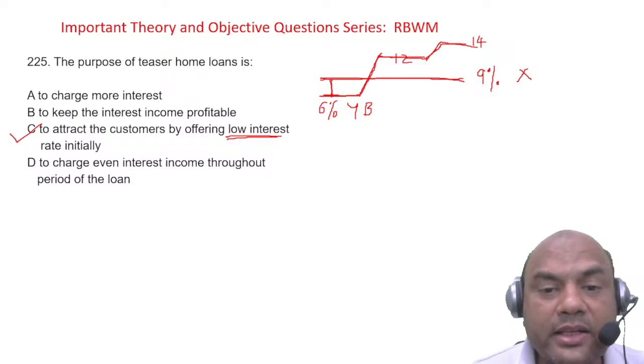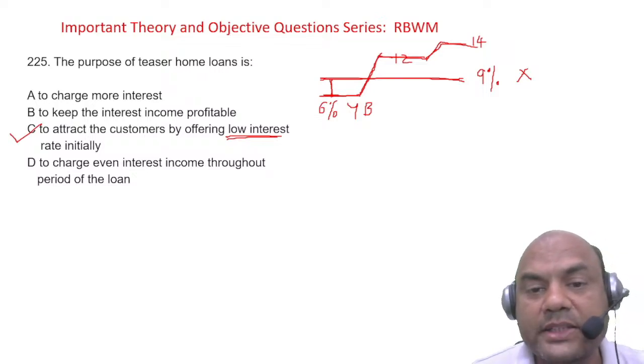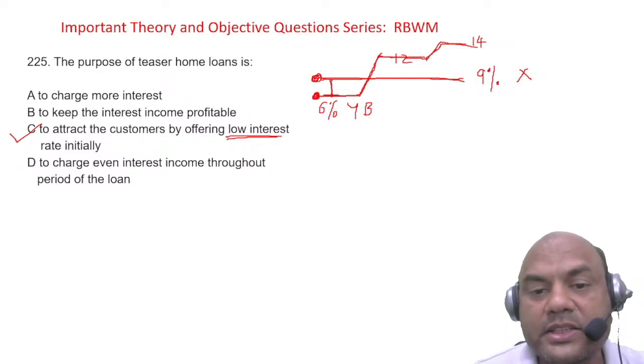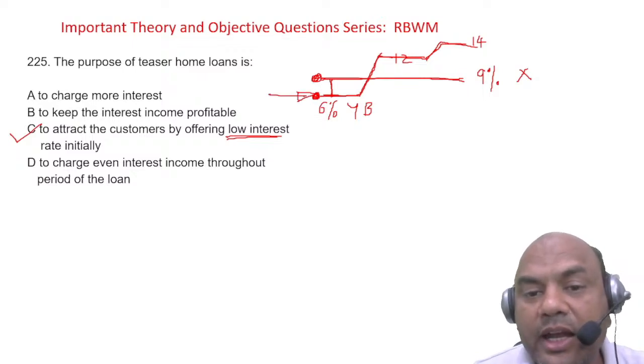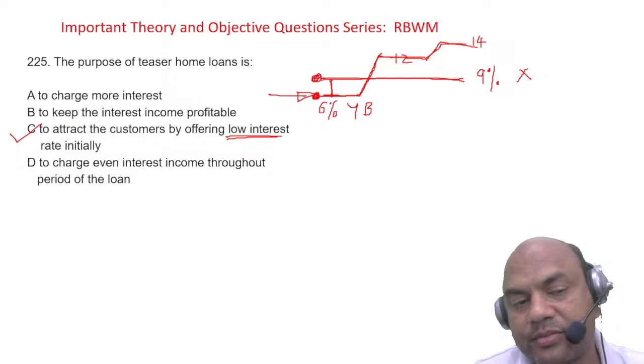So to attract the customers, here what will happen? Somebody will see the rate of interest at 9% over here, and other way here he'll see 6%. So he'll definitely run towards this 6%. So initially attracting and then charging higher. Okay.